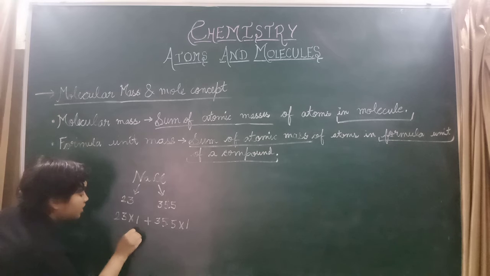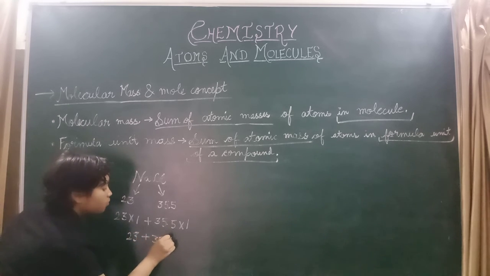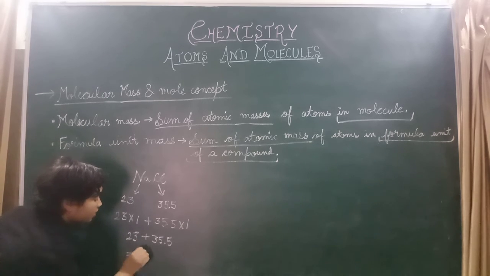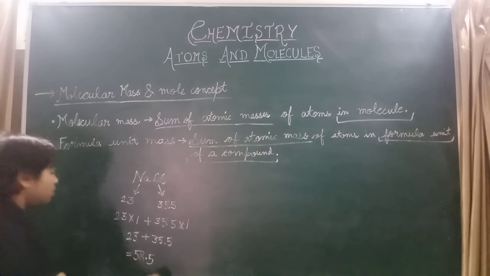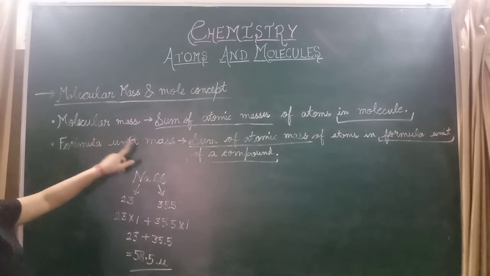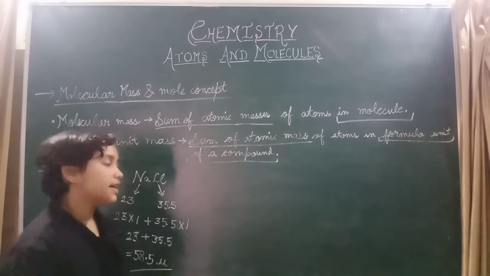So 23 plus 35.5, that is 58.5 U. So this was the formula unit mass of NaCl or sodium chloride.